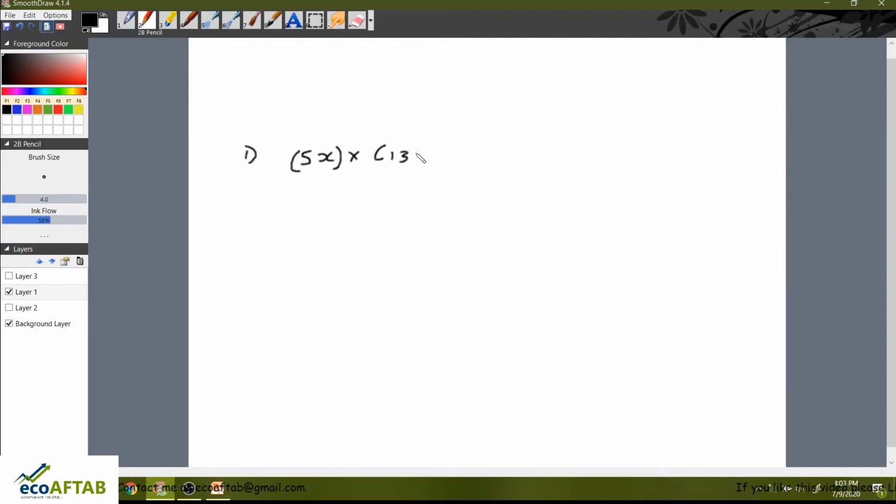13y square. So here friends, when I am speaking about the variables, x is here and y is here. So both these variables are unlike terms. But you can go on multiplying these things. Why? How is it possible? It is possible because the rules of polynomials say 5 into 13 is 65 and x into y square as it is xy square. So this is an example where polynomials with unlike terms can be multiplied.